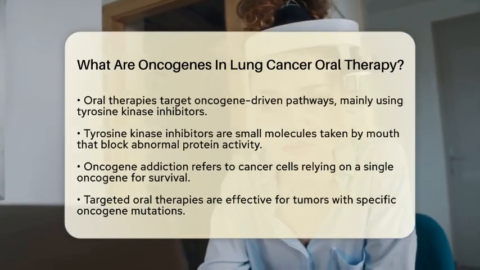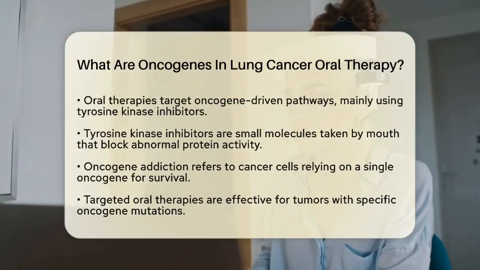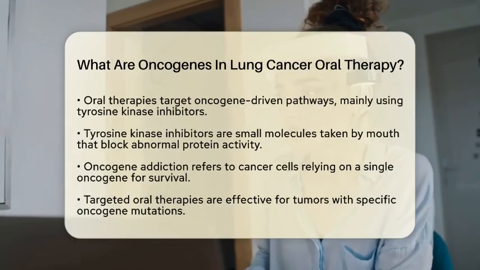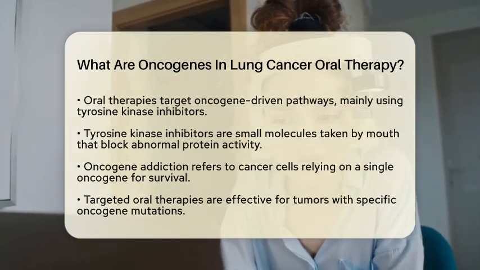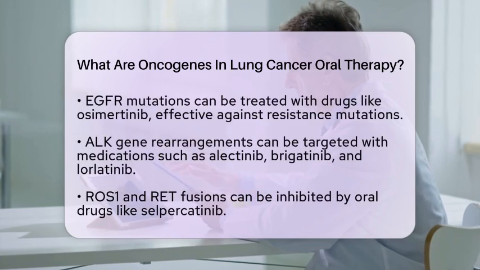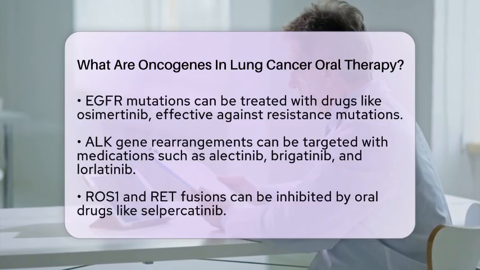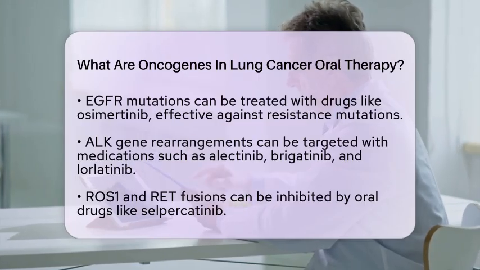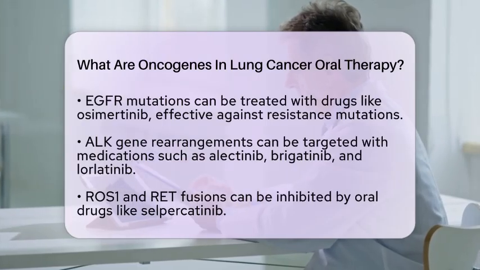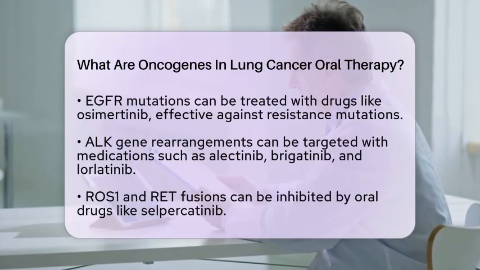Another important oncogene is Anaplastic Lymphoma Kinase. Gene rearrangements in this oncogene produce abnormal proteins that can be inhibited by oral medications such as alectinib, brigatinib, and lorlatinib. Additionally, ROS1 and RET gene fusions are other oncogenic drivers that can be targeted by oral inhibitors like selpercatinib, which has shown significant activity with manageable side effects.